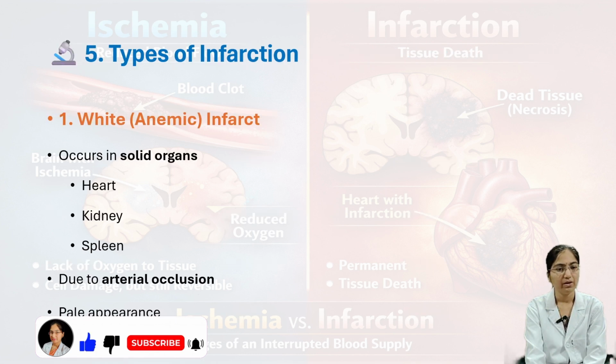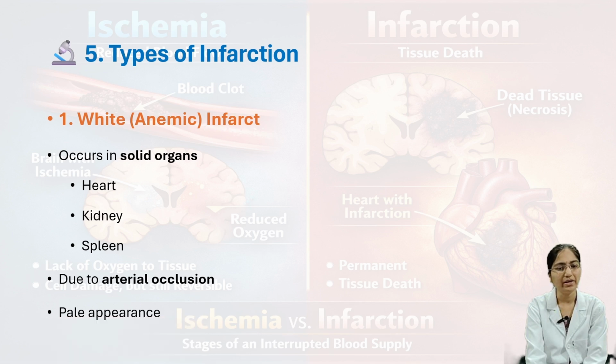Next we'll see very important types of infarction. First one is white infarct, that is anemic. It occurs in solid organs like heart, kidney, spleen, due to arterial occlusion, clotting in the artery, and it gives a pale appearance.